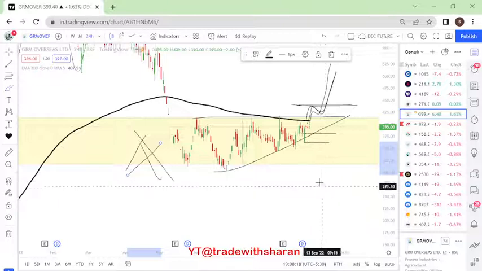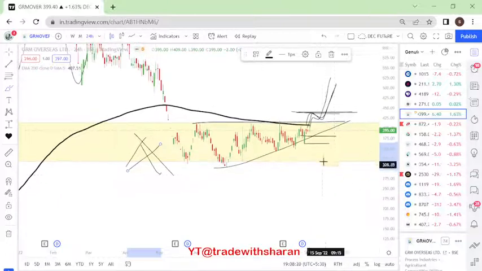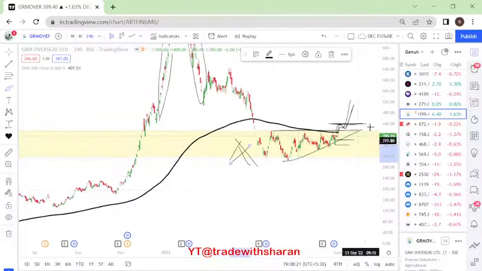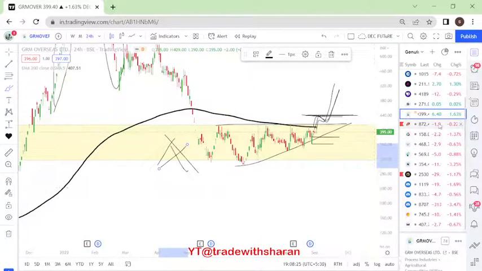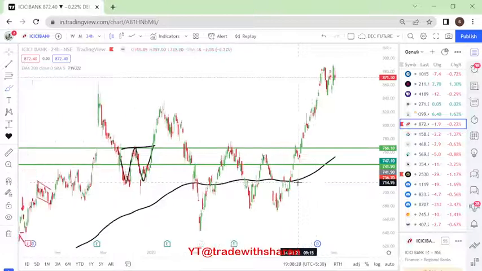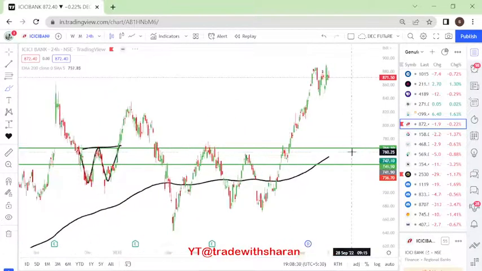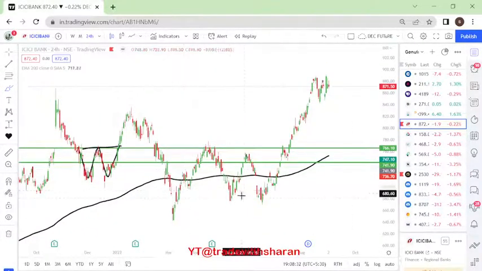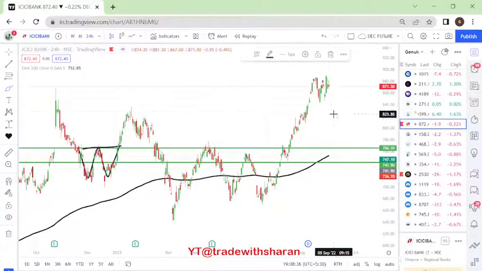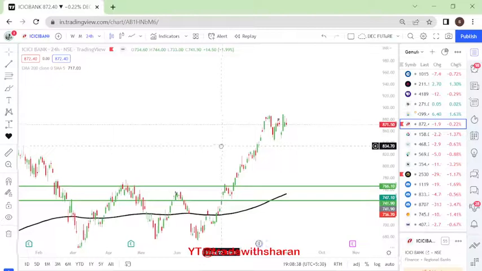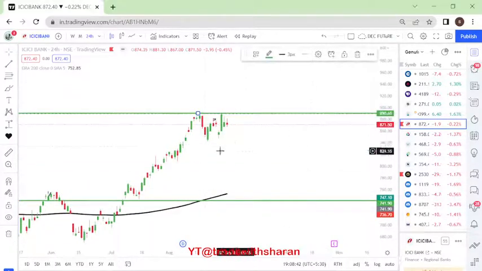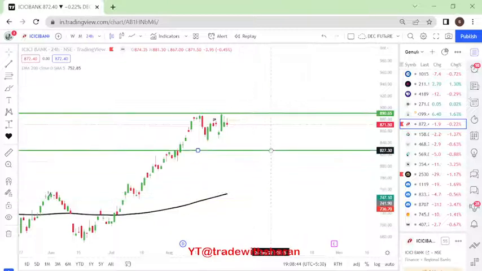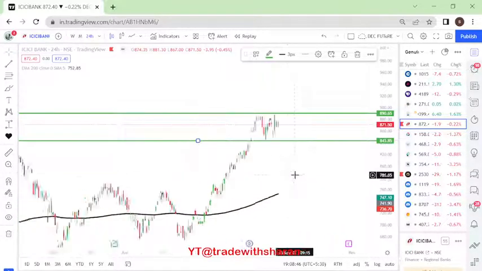But having said that, it's your choice, right? There is nothing much in this stock we can discuss about, right? Anyway, that's that part. Next we go into ICICI Bank. ICICI Bank is at a very crucial level. If you see here, it came down, it is above your moving averages, closed this. So here we are seeing an interesting level. One is this particular level 890 and the other one is this level 843.